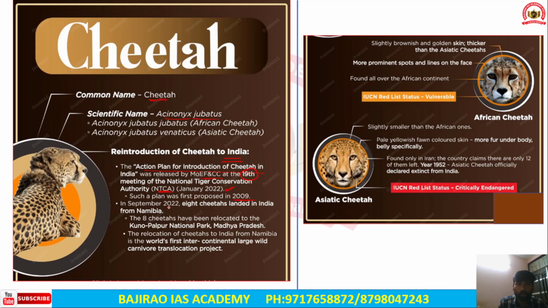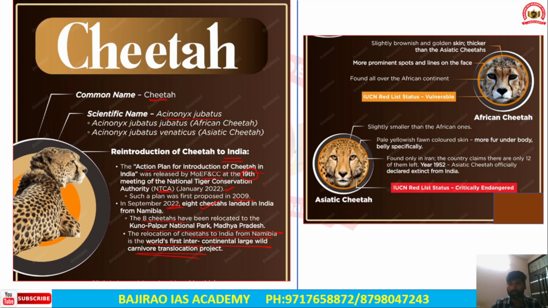In September 2022, 8 cheetahs were introduced in India from Namibia and relocated to Kuno Palpur National Park, Madhya Pradesh. The relocation of cheetahs from Namibia to India is the world's first intercontinental large carnivore translocation project.